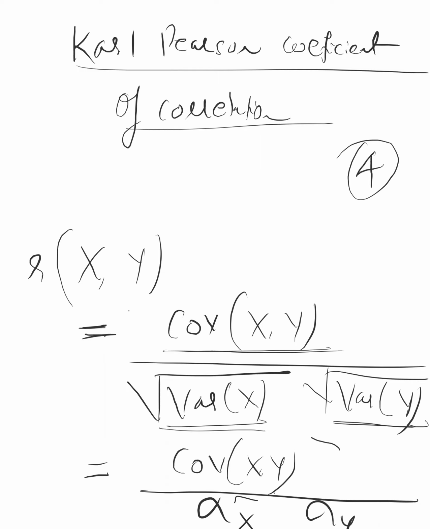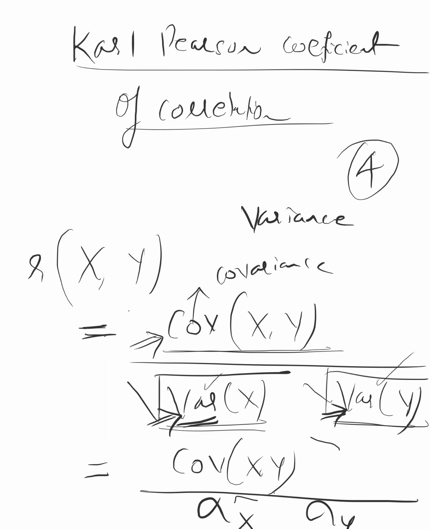How to find variance, I will tell you separately, not now, after some time, after 5 minutes. This is called variance, and this is called covariance, right? Covariance you know how to find. This you don't know how to find. For this also one formula is there. So note it down and then I will tell you how to find it. And what is the meaning of R? That also I will tell you now.